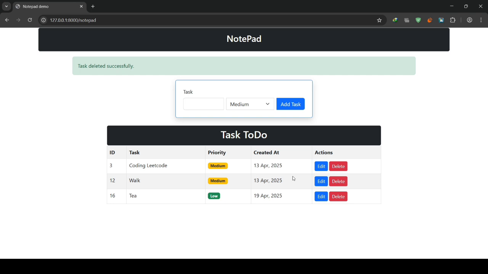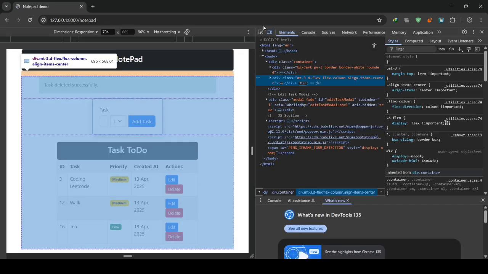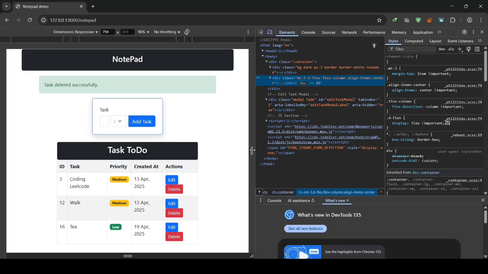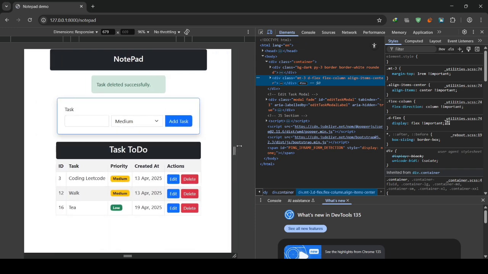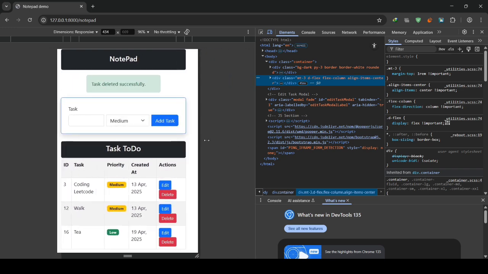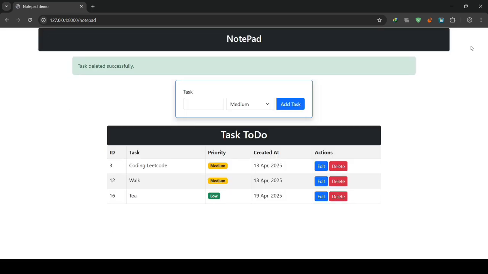So this is all about the project, and this project is also responsive for both mobile and desktop screens. You can see the responsiveness here. Okay, so now let's move to the coding part of the project and explore how I built it.